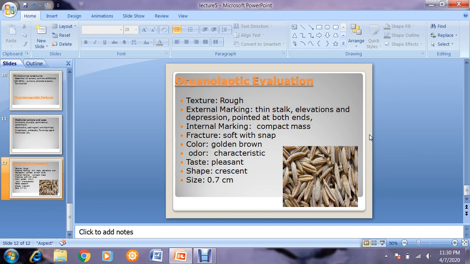Now its organoleptic evaluation. As you can see in the picture, the texture is rough. Externally, very thin stalk is present. Elevation and depression are present. Clear elevation and depressions. Pointed at both ends. And internally, a compact mass is present.